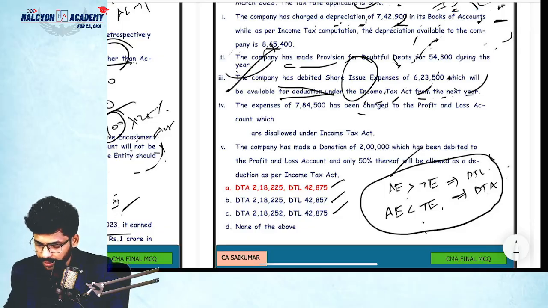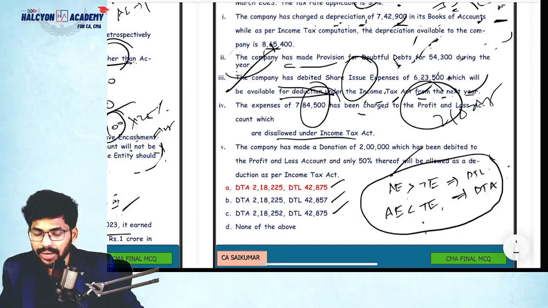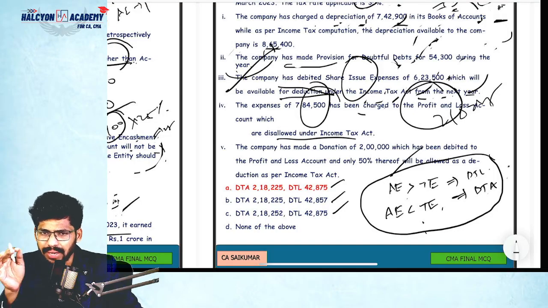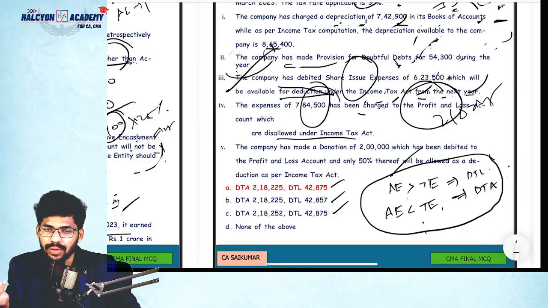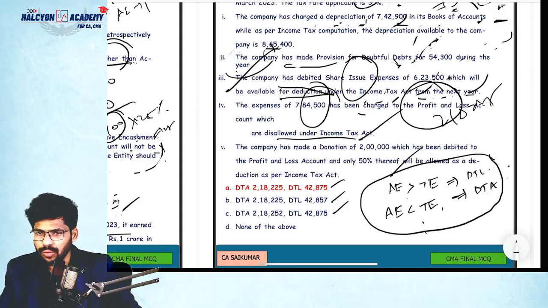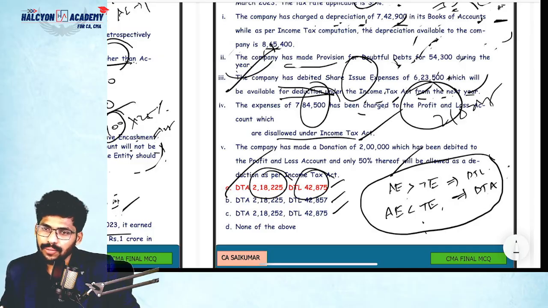How much? 6,23,500 into 35%. How much? 218,225. Next, the expense of 784,500 has been charged to P&L, which is completely disallowed as per income tax. So we can say it's a permanent difference only. There is no tax base. In case of a permanent difference, there is no deferred tax. Assume it is not allowed in future also. Then only we can say it's a permanent difference rather than temporary. So there is no deferred tax. So the answer will be DTA 218,225 and DTL 42,875.